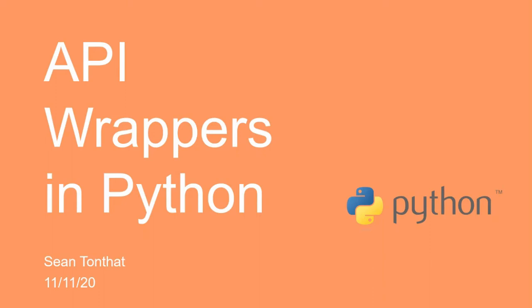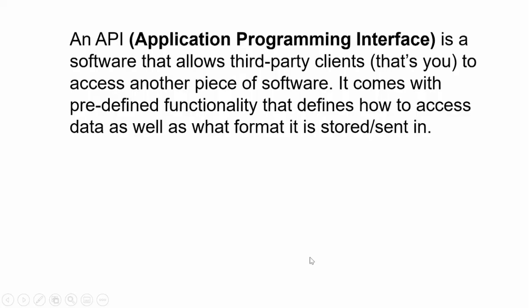The first of which is what an API is. For those who don't know, API stands for Application Programming Interface, and its purpose is to allow one software to access the data and functionality of another software. The API sets the rules of how that data is accessed and what format it comes in.